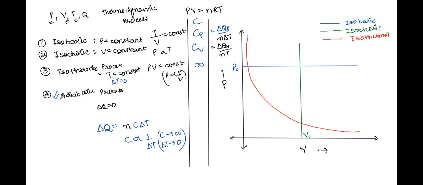Similarly, let's say we are talking about an adiabatic process. So for an adiabatic process, delta Q value will be zero.